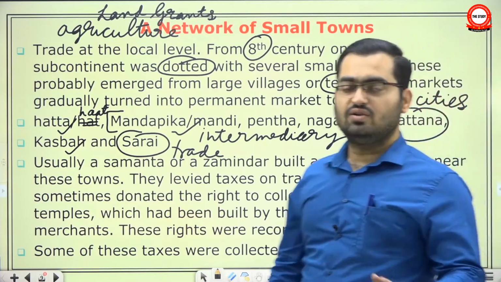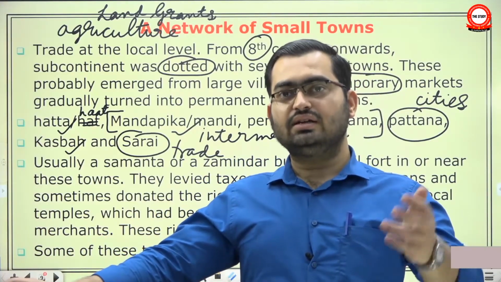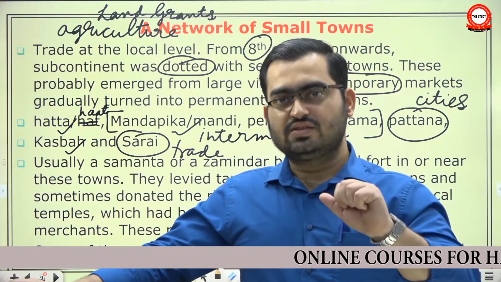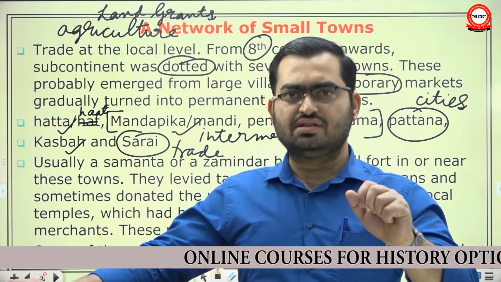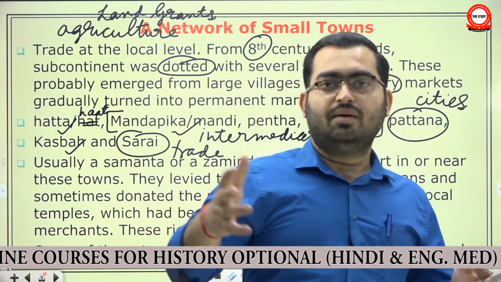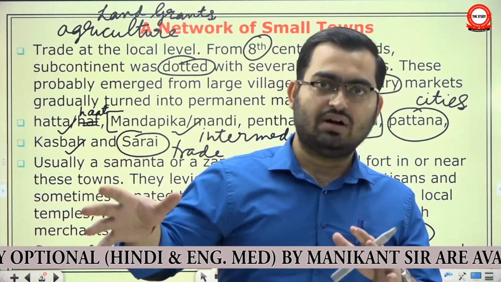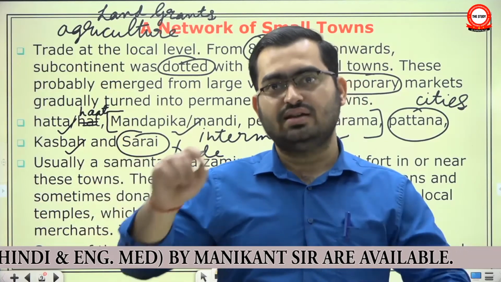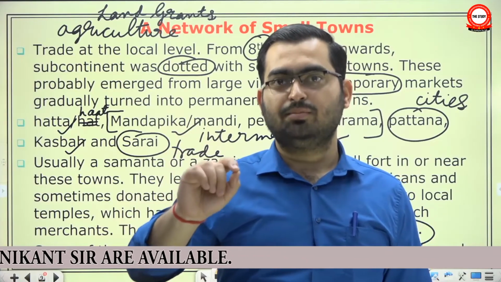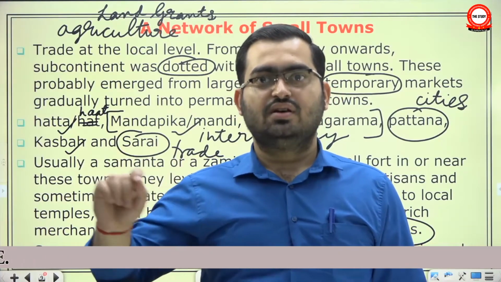Now that must be located on a land which may belong to someone. It may belong to a local zamindar, a local iktadar, or a local mansabdar. So they would want to collect taxes from there. They will set up some administration, or if they are feeling particularly pious, they will build a temple and allocate the right to collect taxes from that nearby market, which is developing into a city, to the temples. And how do we know? What are our sources? The inscriptions, where they have said that temple authorities can collect these taxes from these kinds of traders, shopkeepers and farmers, etc.